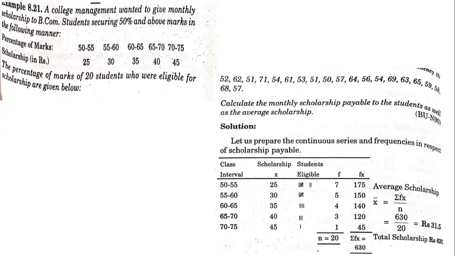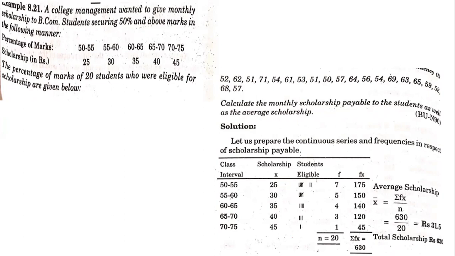The percentage of marks of 20 students who are eligible for scholarships are given here. Now based upon this, we have to calculate the arithmetic mean, calculate monthly scholarship payable to students as well as the average scholarship. So what is the total scholarship we have to find out, and what is the average scholarship the college is paying to the students, that we have to find out.